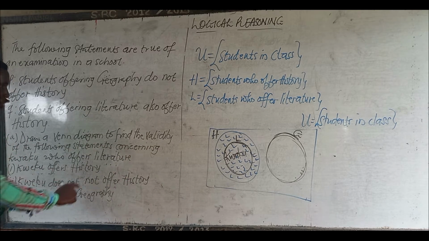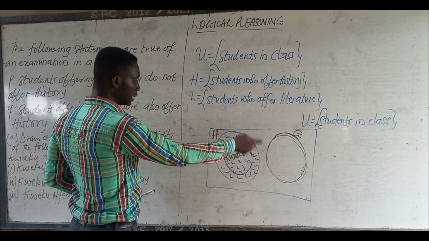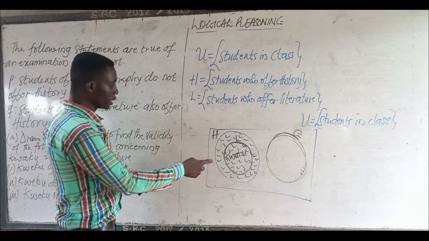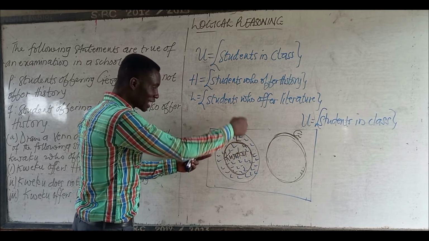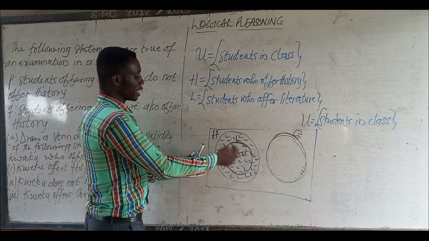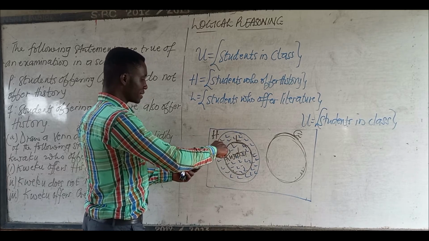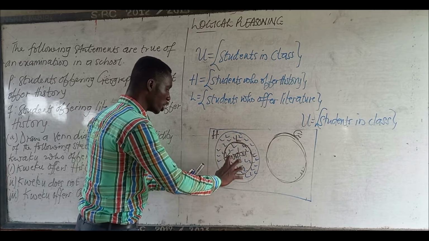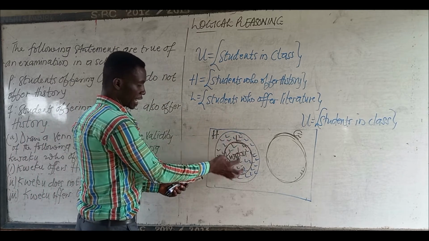And Kweku offers history. If you are offering literature, is it a must that you must offer history? Yes, because literature is under history. But history is not under literature. So if you are offering history, it doesn't necessarily mean that you are offering literature. But since literature is under history, definitely if you are offering literature, you offer history. It's a must.